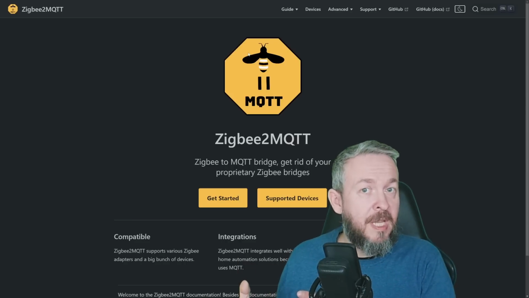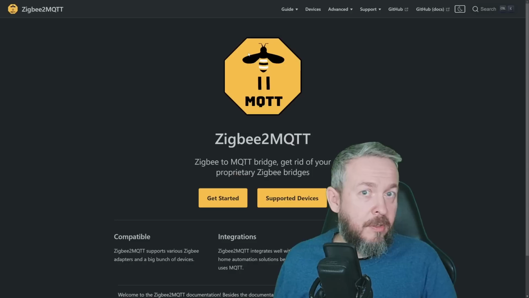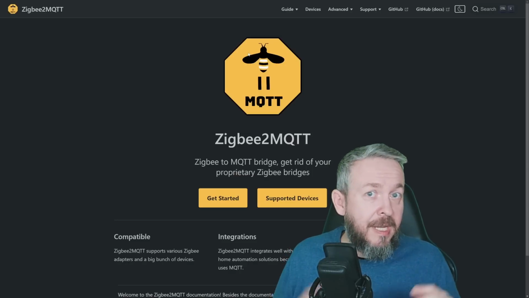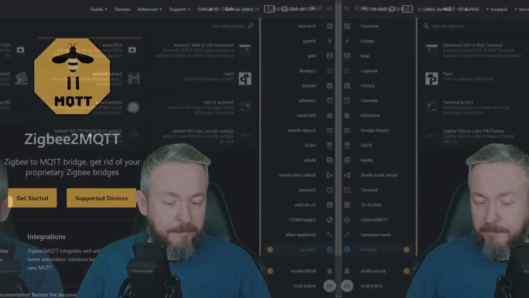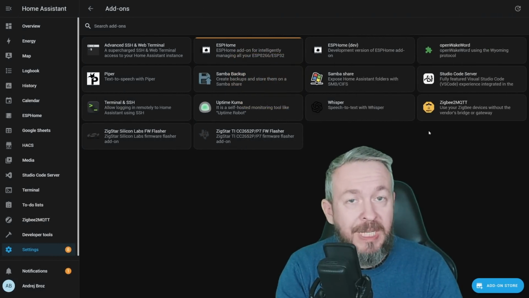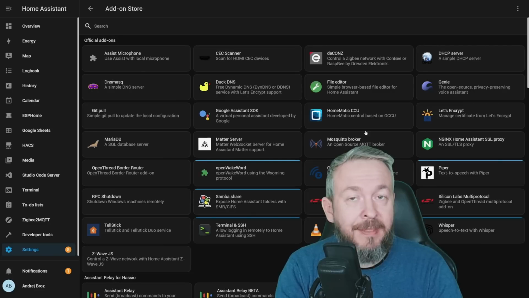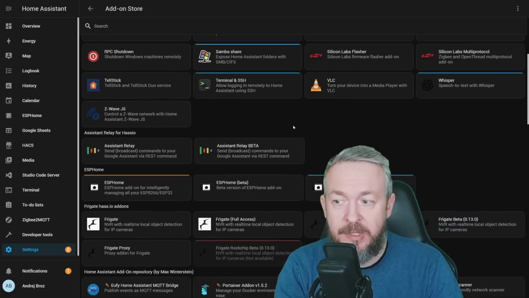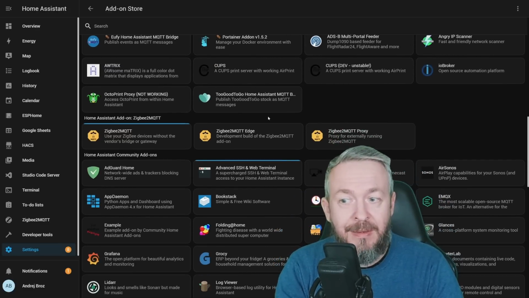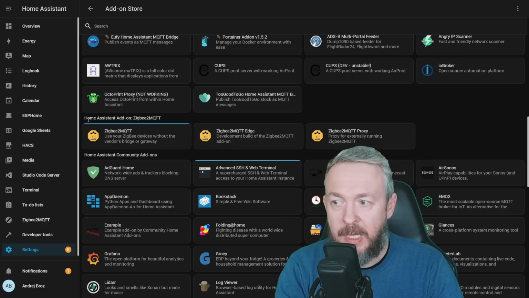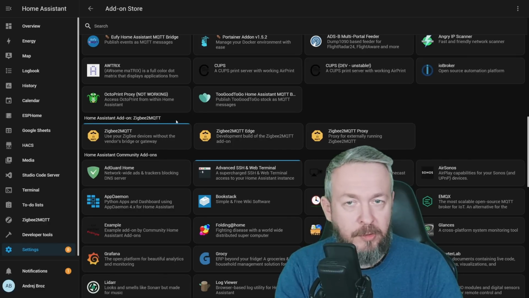For the installation of ZHA, you install the Docker or Home Assistant OS or any other supported version of Home Assistant, and you already have the integration built in. With Zigbee to MQTT, unfortunately, you have to install the add-on. And that add-on is not actually available in the add-on store from the main repository or the main community repository. No, it needs to be added by hand, and it's called Home Assistant add-on Zigbee to MQTT.